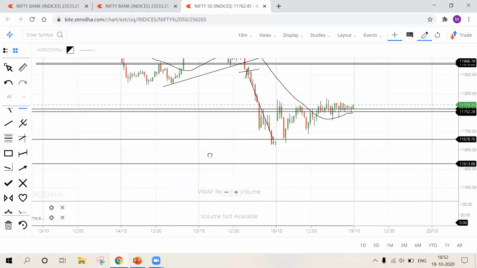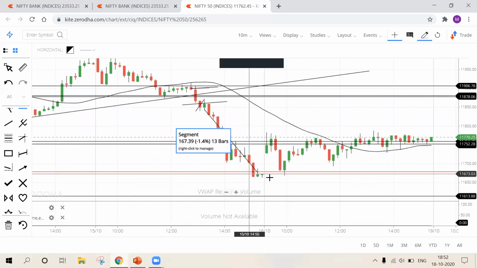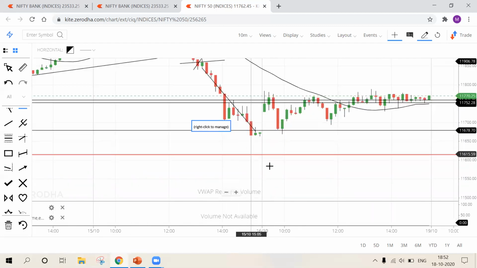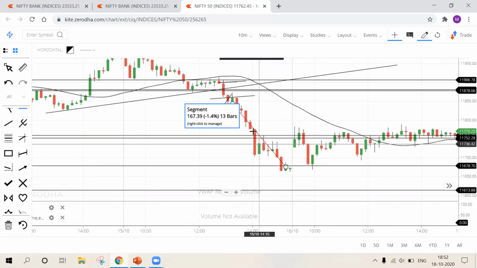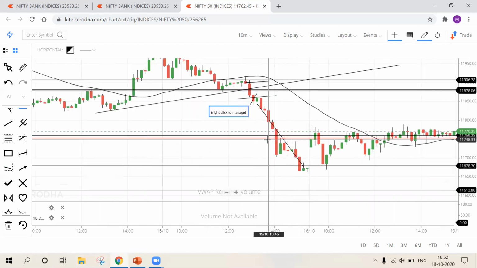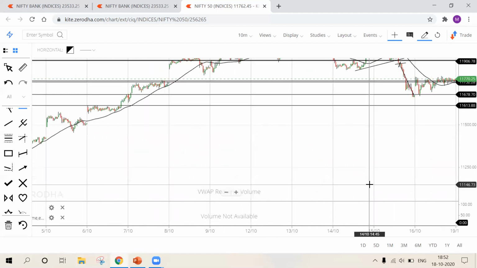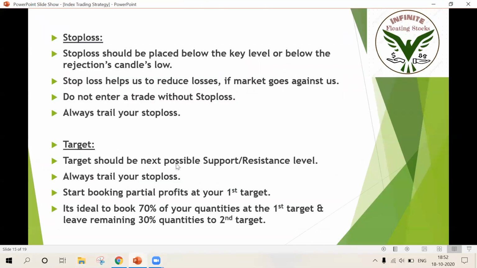Let's see how many targets are met. Yes, my first target met. My second target met. I won't be waiting for the third target because my aim is to book profits. I'll be booking 70% of my quantities at the first target and 30% of my quantities at the second target. Don't wait for third targets. Only one and two are good. So target should be the next possible support and resistance.